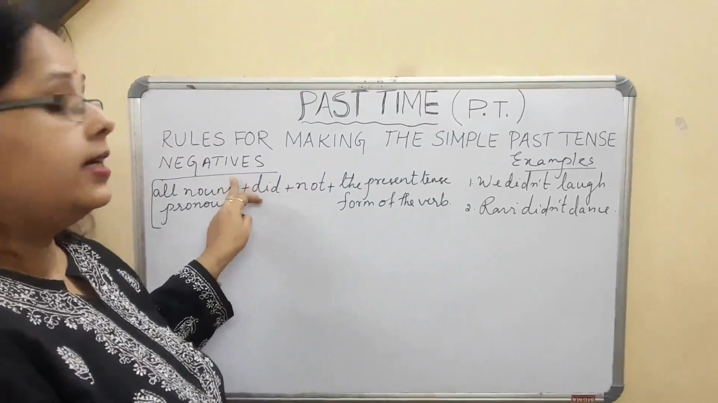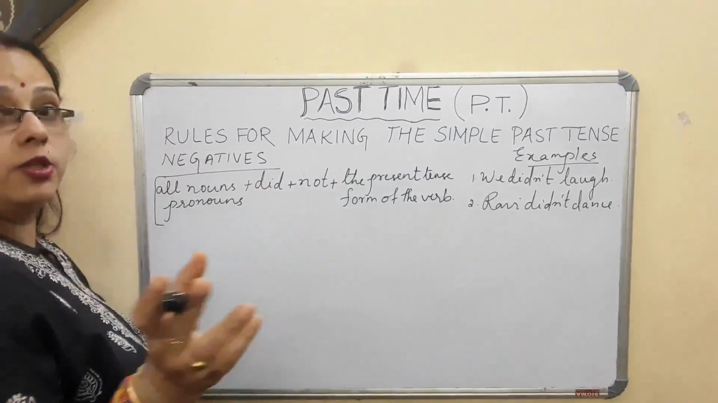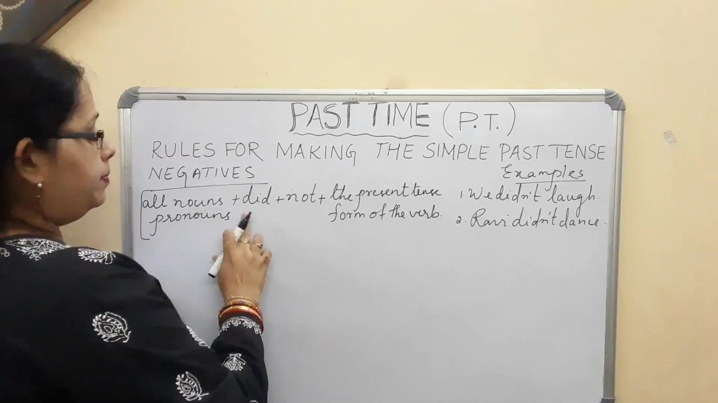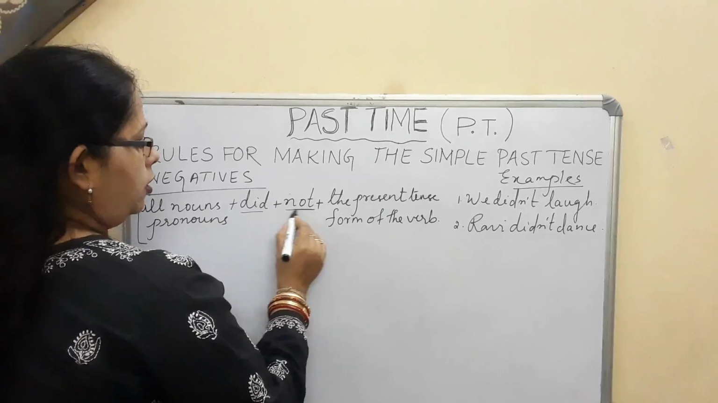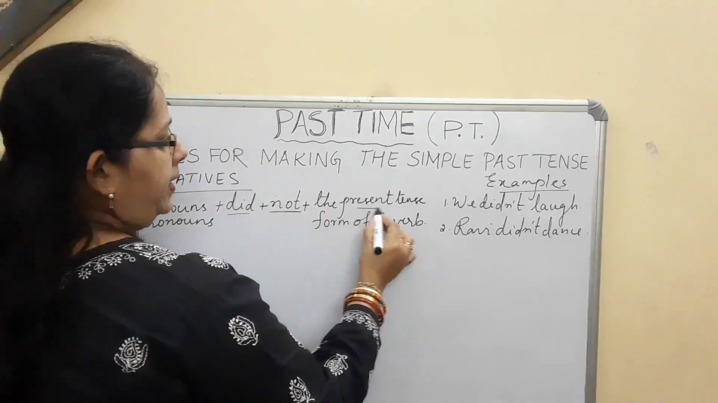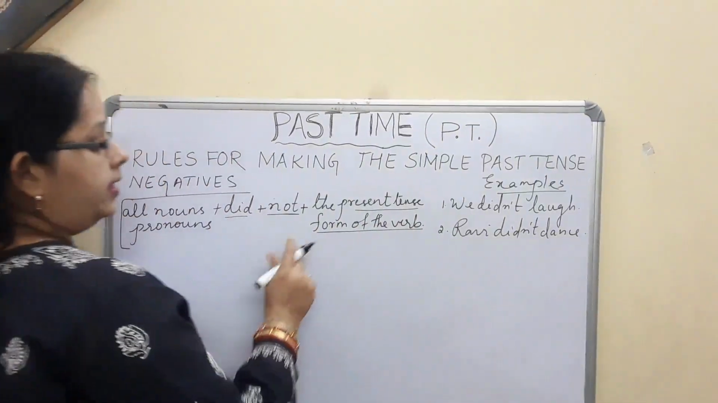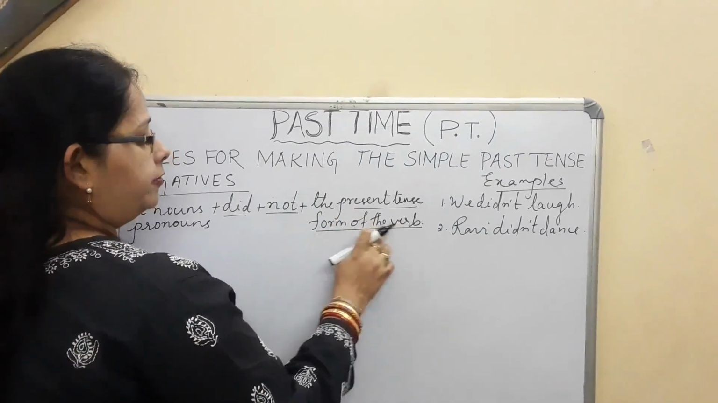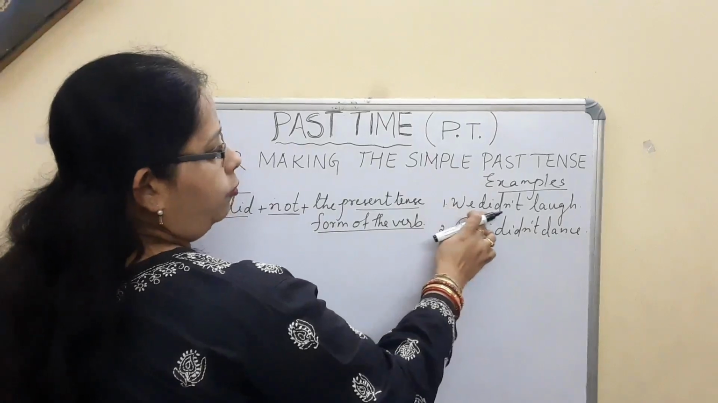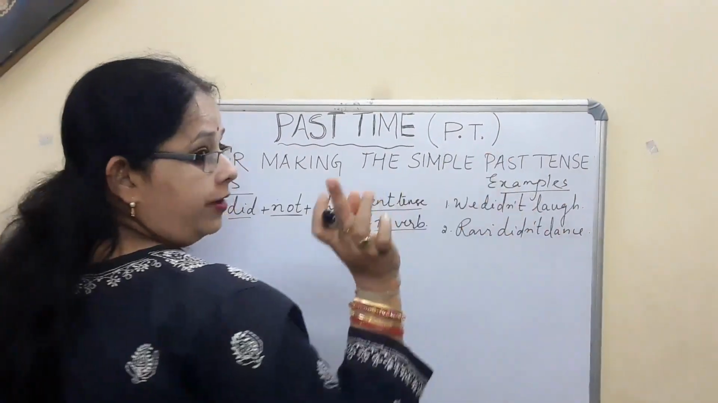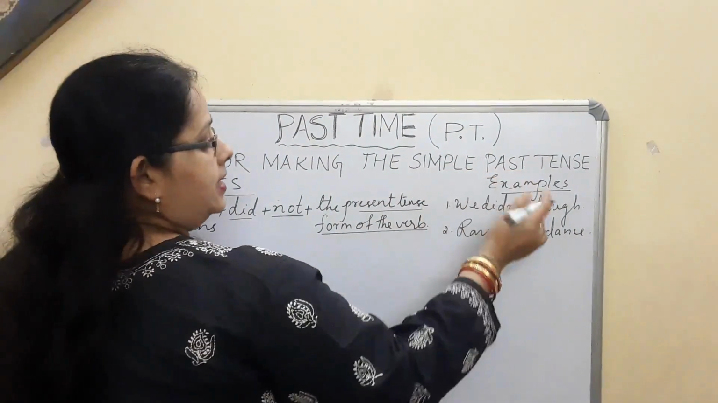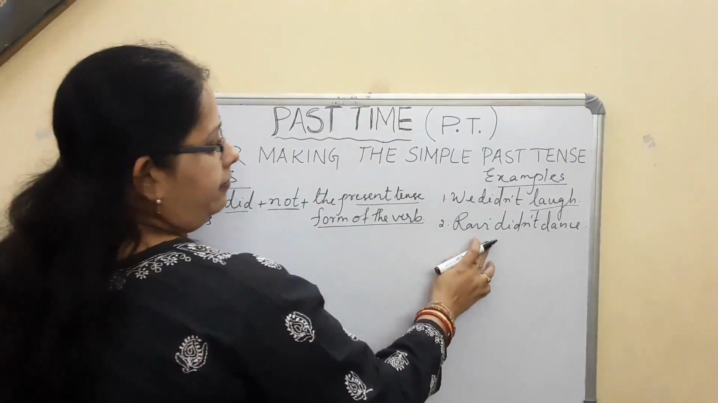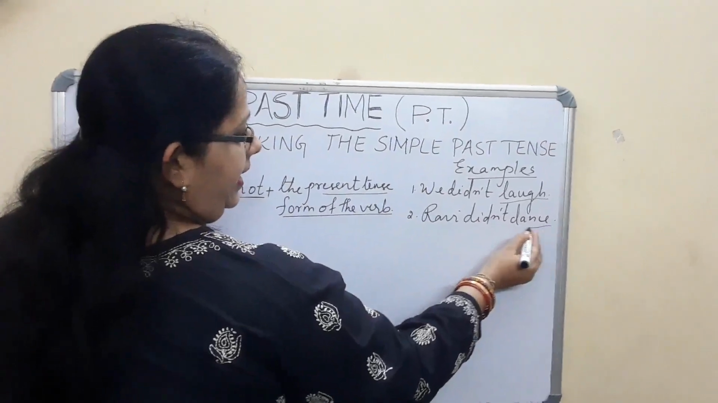Now we are discussing negatives. Negatives means no or not sentences. In this, you see, all nouns and pronouns plus did plus not to make it negative. Then the present tense form of the verb. This is most important, children: the present tense form of the verb. Now you see the example. We didn't laugh. Though we are discussing simple past, see the difference here. This is the present tense form of the verb. Ravi didn't dance.